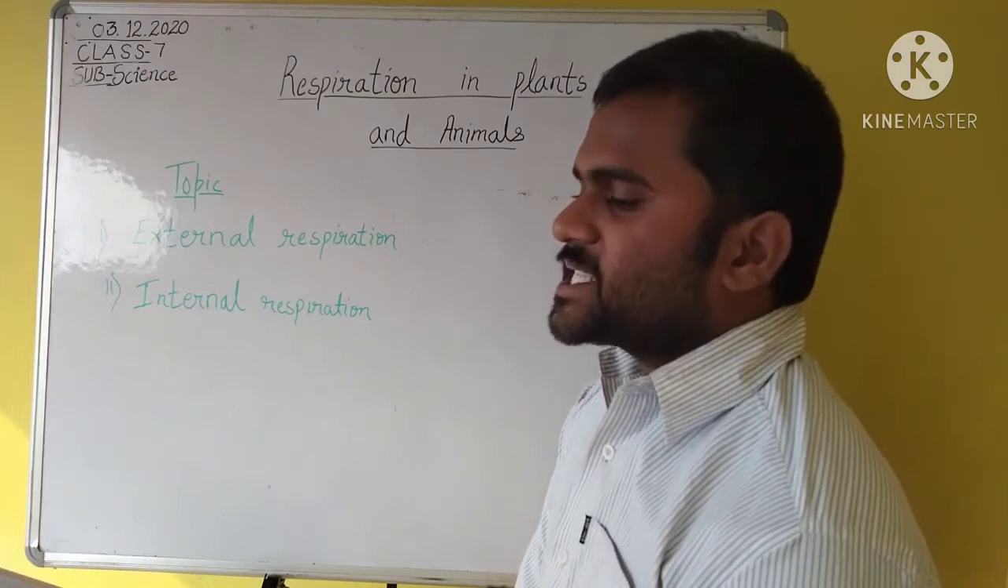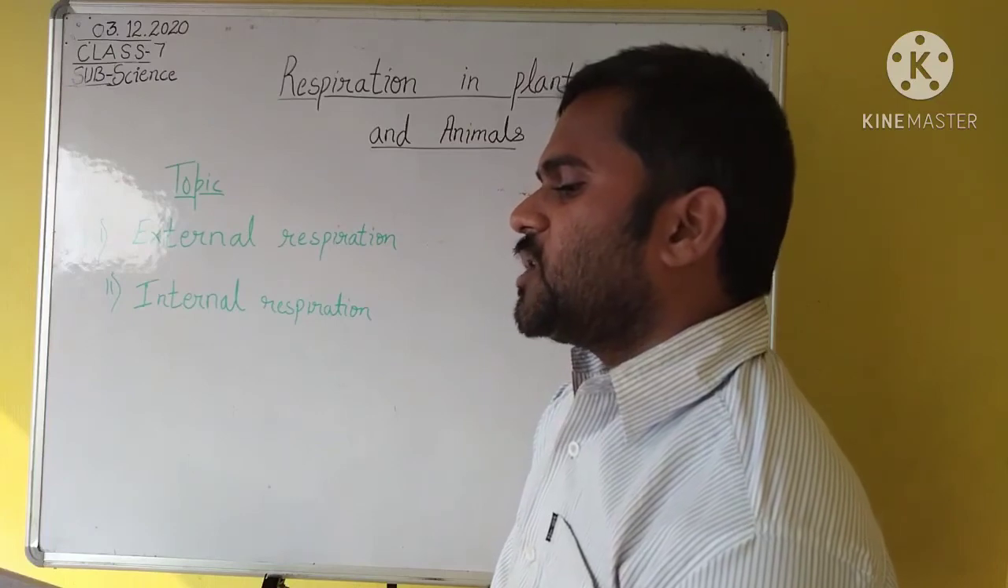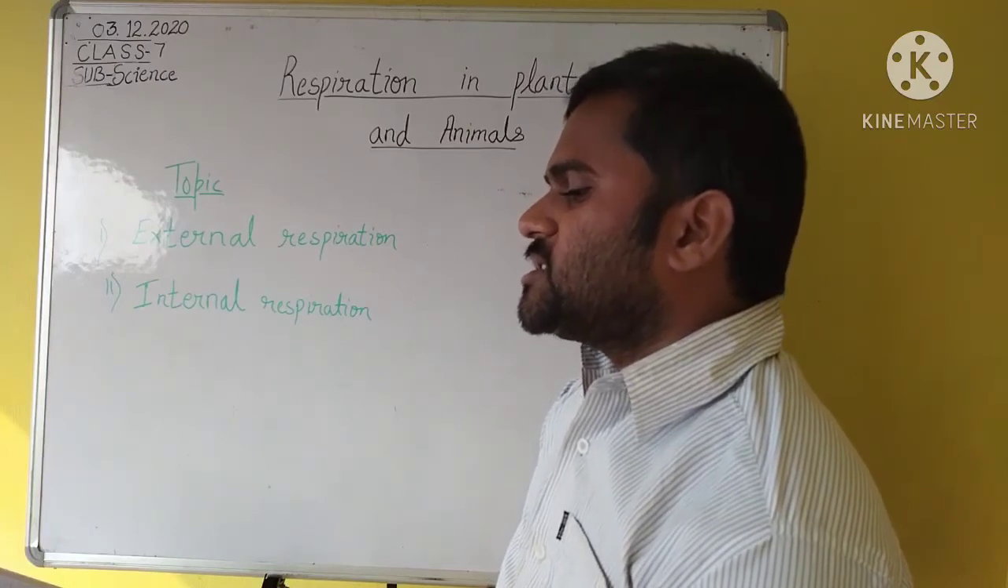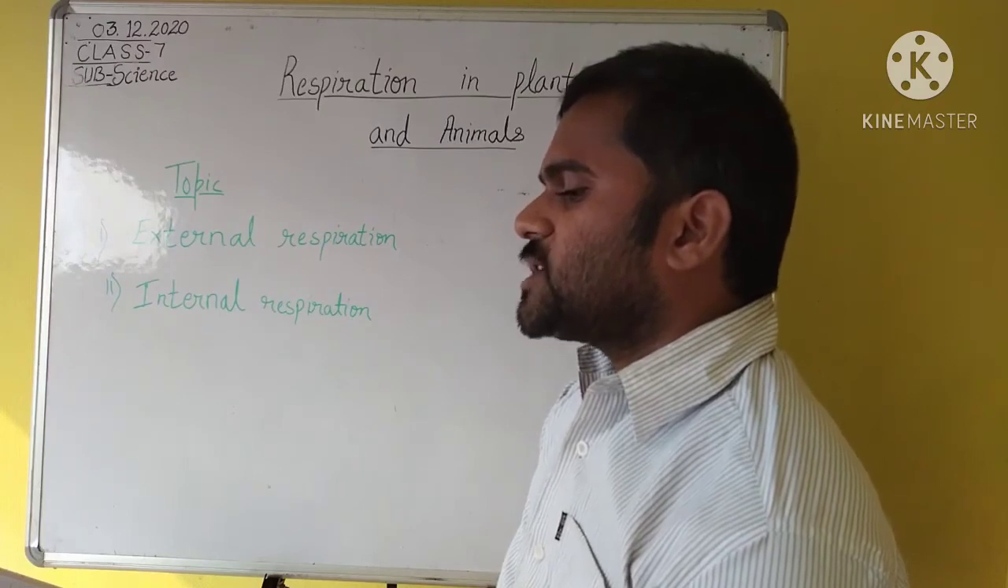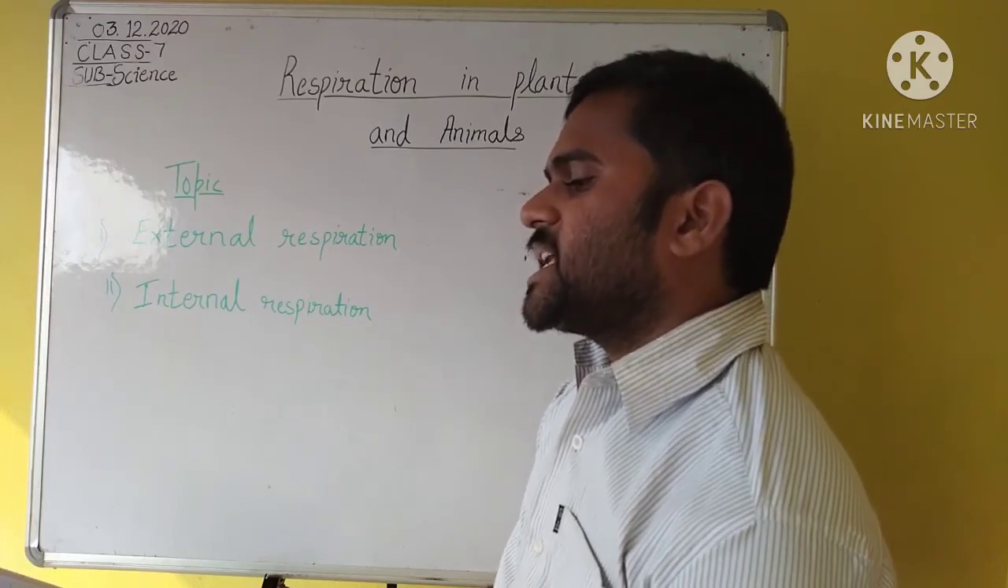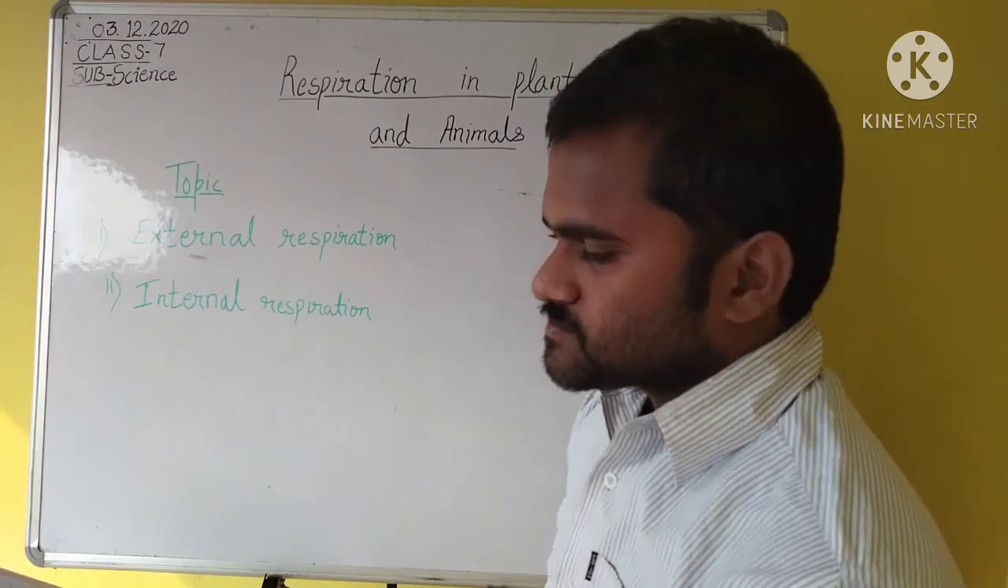Next one is the skin. Frogs use their skins and lungs to breathe. Many lower, less developed animals like leeches and earthworms use only their skins. Oxygen passes in and carbon dioxide passes out through the skin.